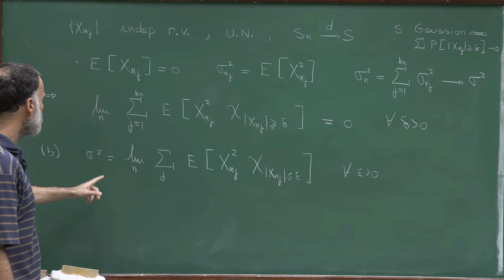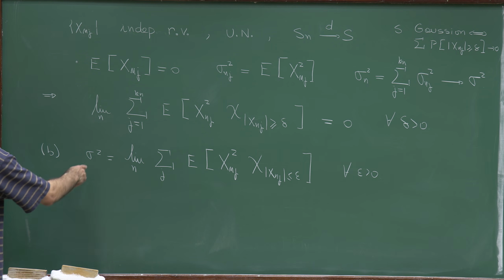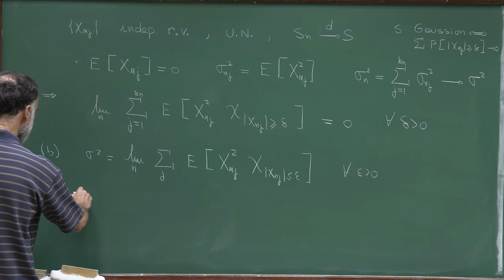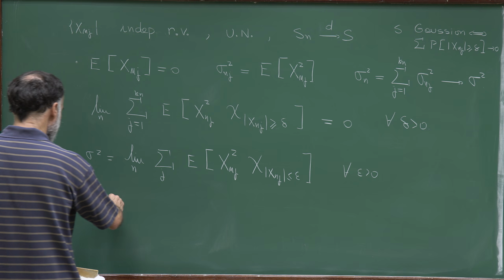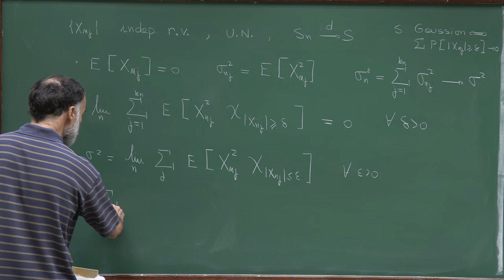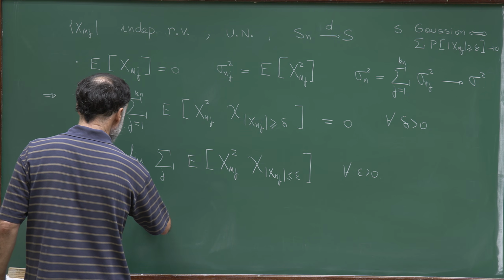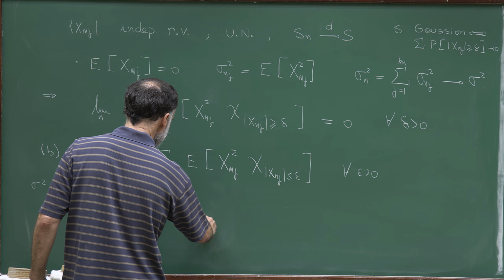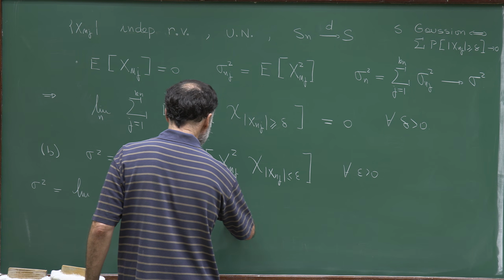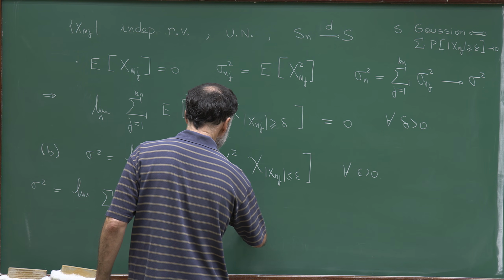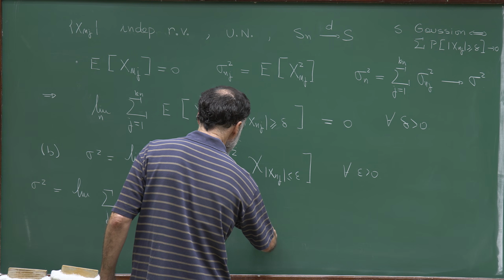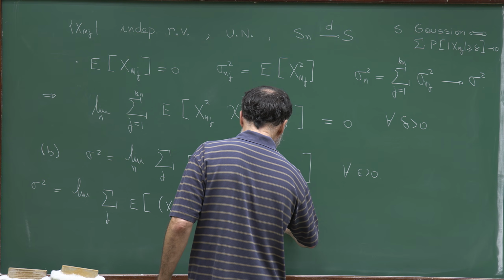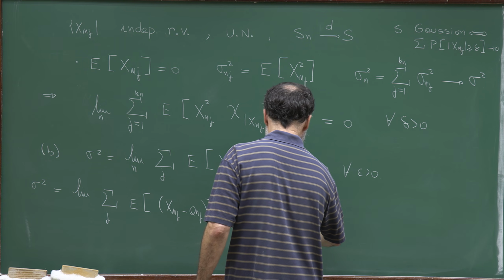And for that, I will use the formula we deduced for sigma squared. Remember, sigma squared was equal to the limit of the sum in j of the expectation of (x_nj minus a_nj) squared times the indicator that x_nj minus a_nj is bounded by x0, for all x0.